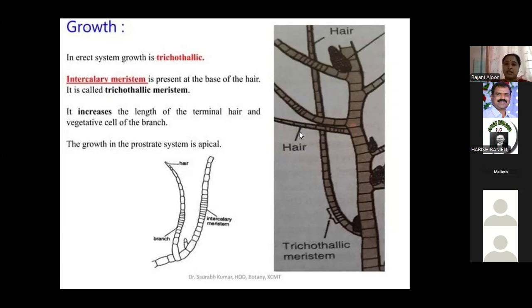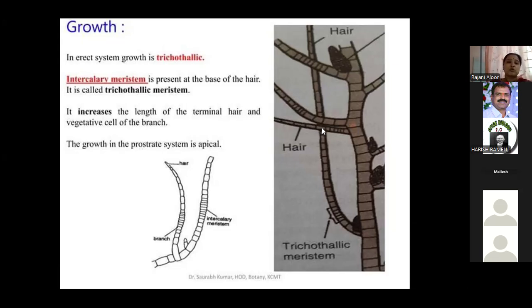Where the hairs are, there the intercalary cells are present. That is where development starts. That type of development is called trichothallic development. Trichothallic meristems increase in size and length, and the terminal hairs are vegetative cells of the branch.